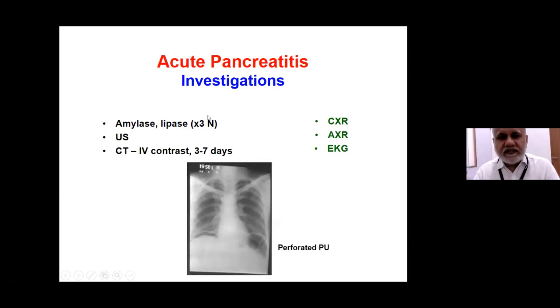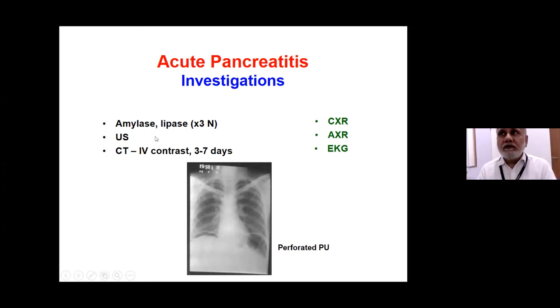The classical criteria for diagnosing acute pancreatitis are clinical, biochemical, and imaging. So clinical picture of acute upper abdomen, enzymes more than 3 times the normal, and imaging evidence. And imaging, like in any other acute abdomen, the first investigation would today almost always be ultrasound.